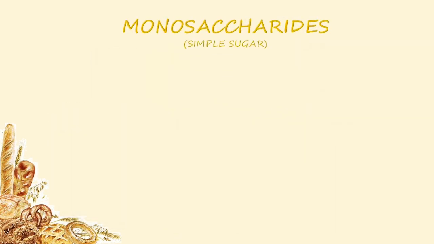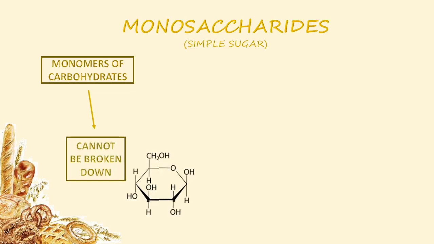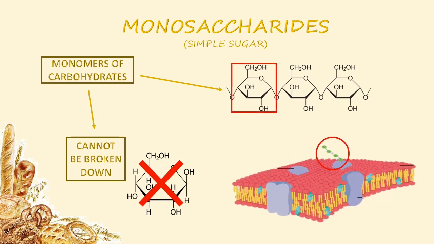Monosaccharides, known as simple sugar, are the monomers of carbohydrates, which means that they are the most basic unit of carbohydrates and cannot be broken down into smaller units. Long-chain monosaccharides form more complex carbohydrates that sometimes combine with proteins such as glycoprotein found in the cell membrane.